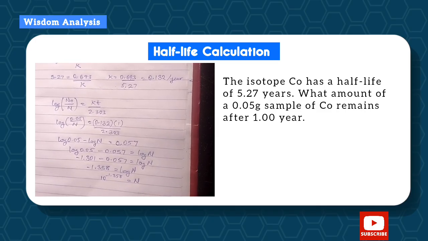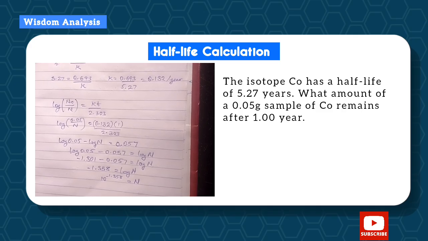So what is 10 raised to the power of minus 1.358?